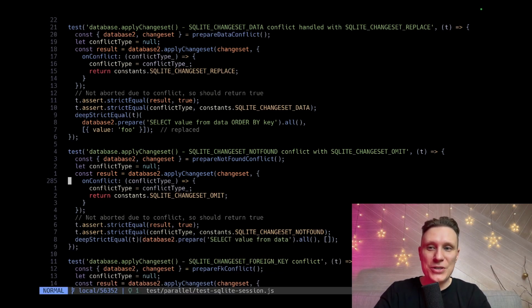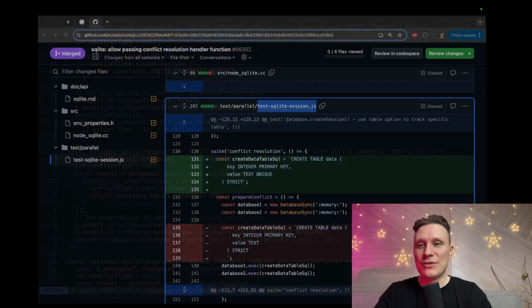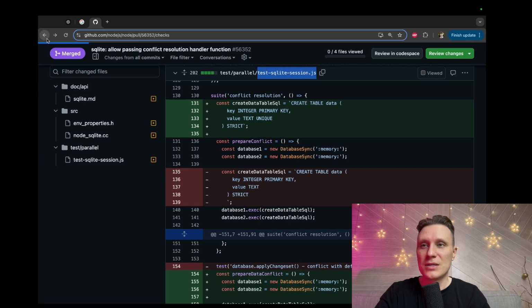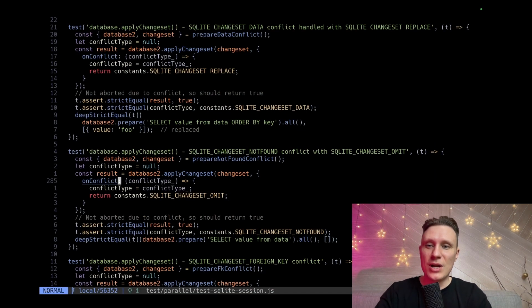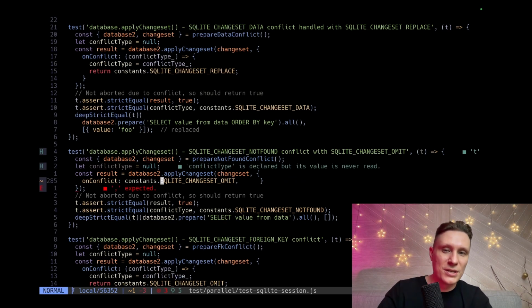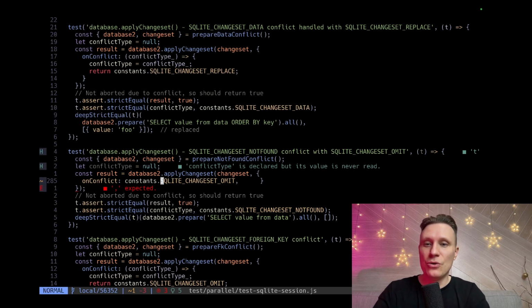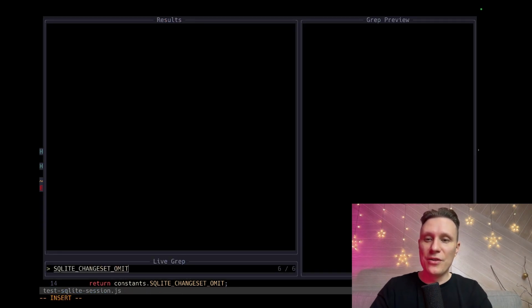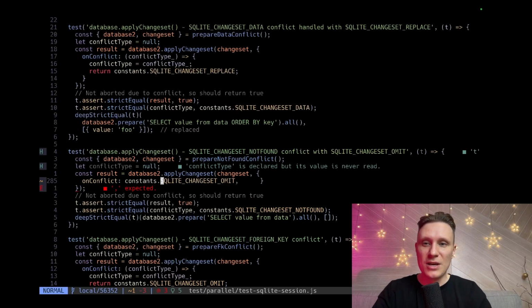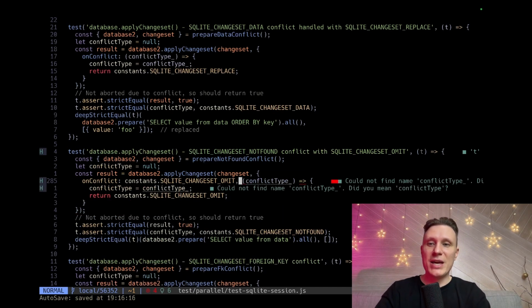Okay, what we need to do. So the issue is about adding... Let's set up the workspace. The whole issue is about updating this onConflict protocol. Before, this onConflict could take only a variable like this, something constant. SQL change omit, like what we do on conflict. On conflict, we always omit or always do nothing, fixed here. Omit, replace, abort. Okay, fixed. We can't dynamically change it, but in some cases we want to dynamically change.